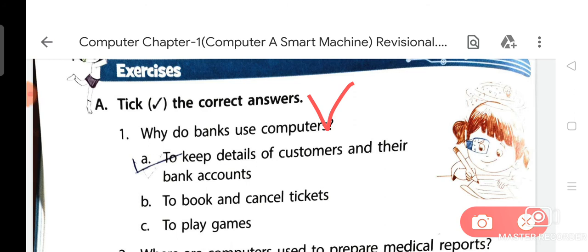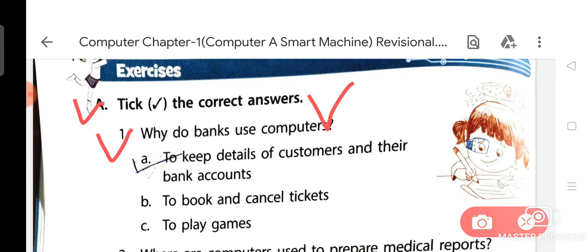In your periodic assessment, as you can see, the first question is Tick the correct answer. So you can find easily the pattern of these questions in your periodic assessment.